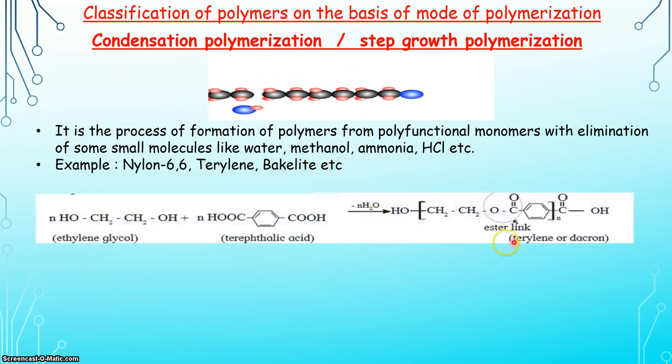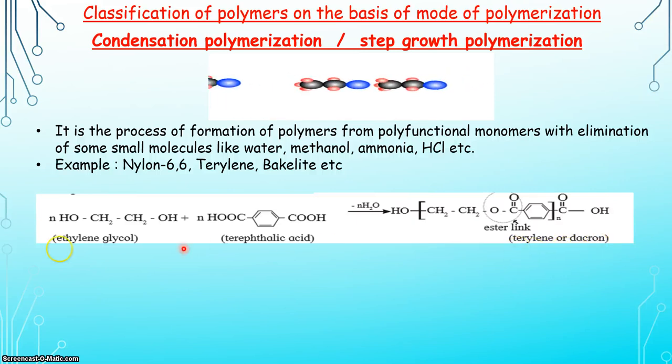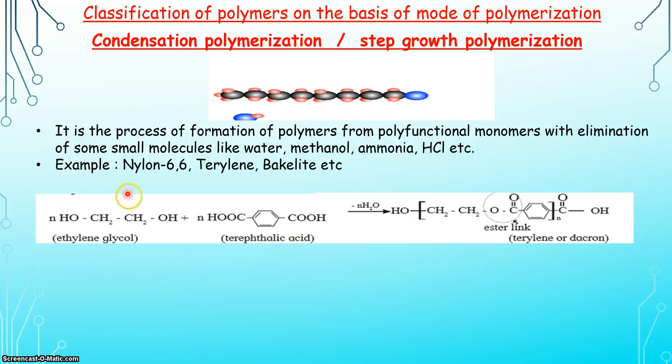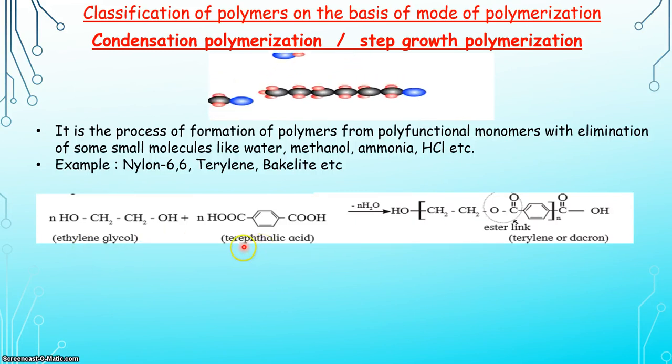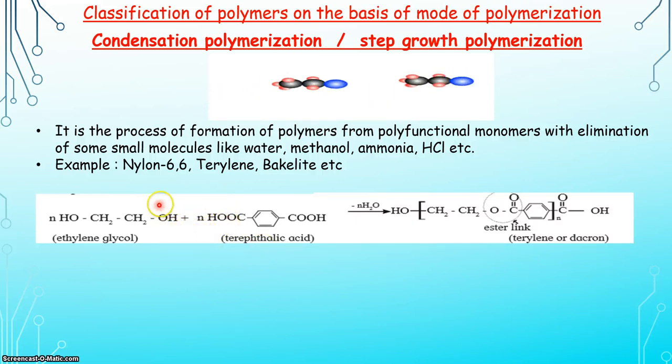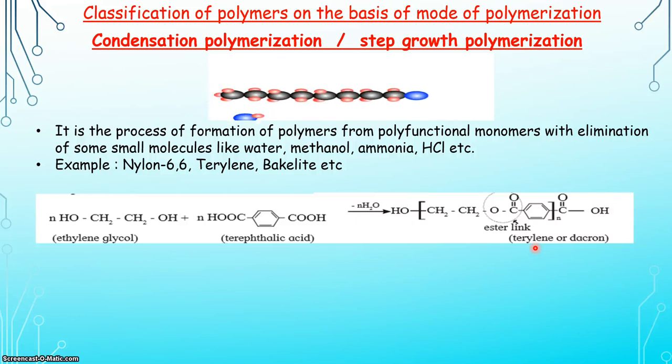Let us discuss one example in detail, that is formation of terylene or Dacron. For this we need a monomer ethylene glycol and another one is terephthalic acid. By observing the structure of ethylene glycol and terephthalic acid, we can see that these are polyfunctional monomers. This ethylene glycol and terephthalic acid undergo condensation polymerization in which a small molecule, that is water, is lost or eliminated, and it gives us the structure of the polymer, that is ethylene.